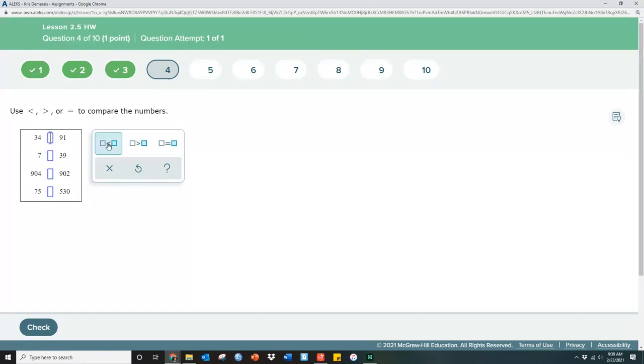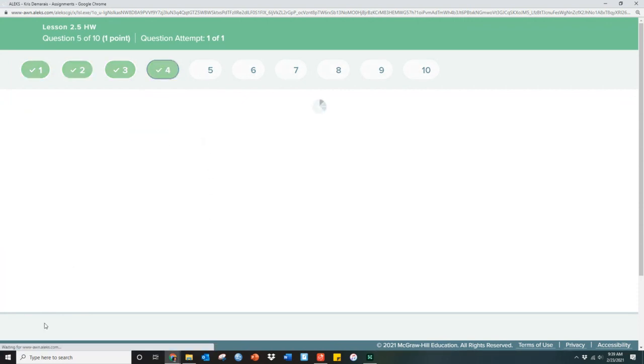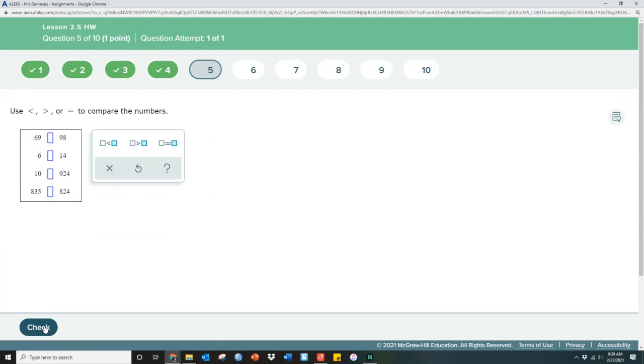Now, 34 is less than 91. 7 is less than 39. 904 is greater than 902. And 75 is less than 530. And again, you can find that on pages 213 and 214. They talk about the inequality symbols and comparing numbers, so you'll see that on page 213.